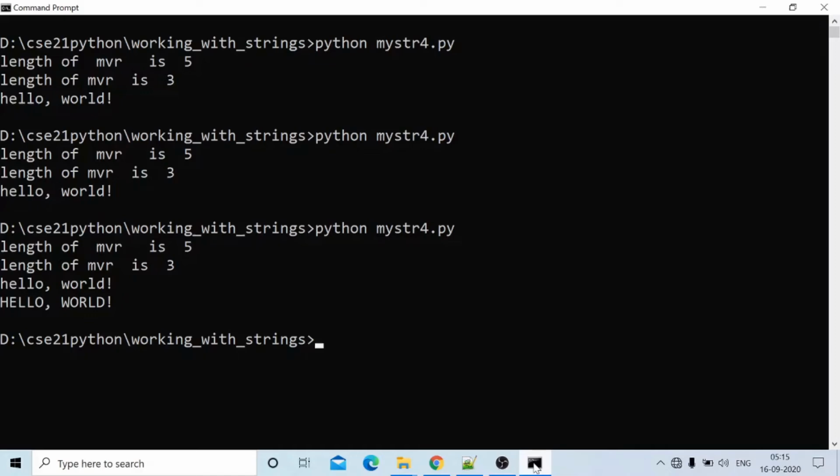In order to get lowercase letters, we use the function lower. For getting uppercase, we use the function upper.